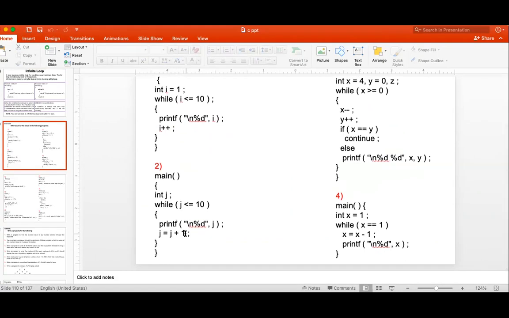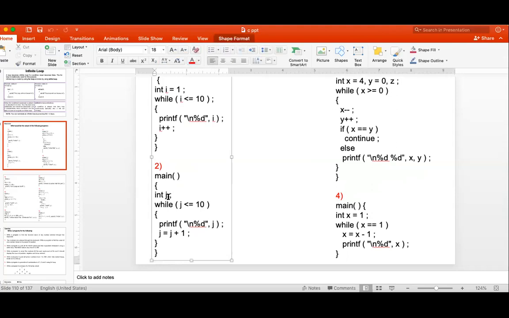So what is the output? From 0 to 10, sir. So won't it be a syntax error? So where is the syntax error? The J value we have not entered, or there should be a printf statement taking the info from J. The value of J is not initialized. If it is not initialized, then what is the default initial value of that J?